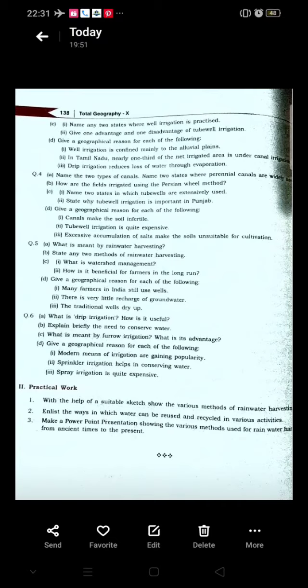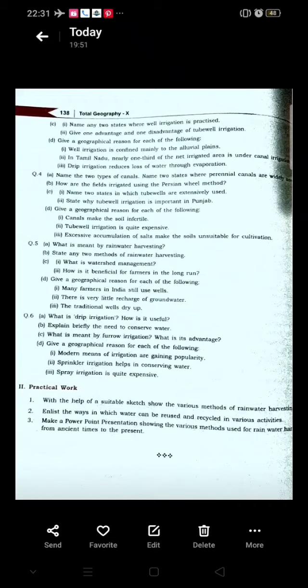Okay, the next question. Give a geographical reason for each of the following. Well irrigation is confined mainly to the alluvial plains because the soil there is soft, which helps the digging of the well. Next is Tamil Nadu. In Tamil Nadu, nearly 1/3 of the net irrigated area is under canal irrigation.